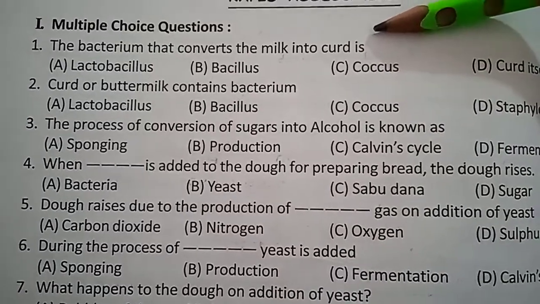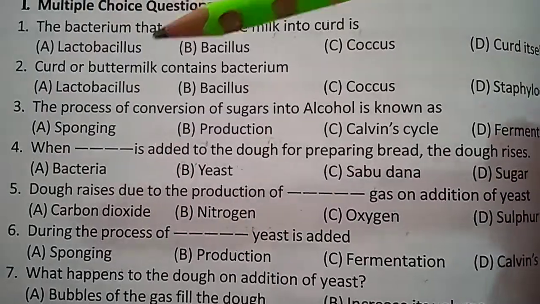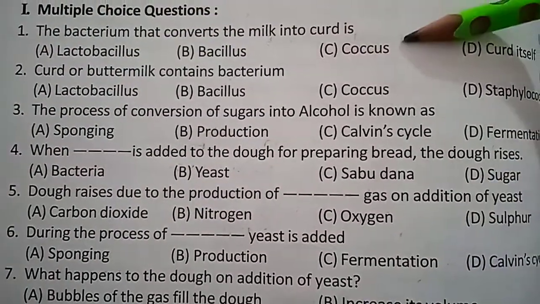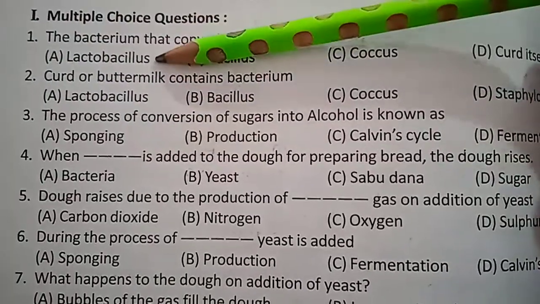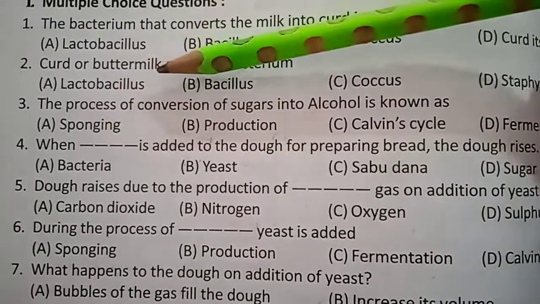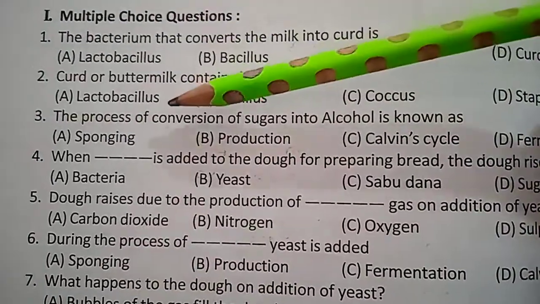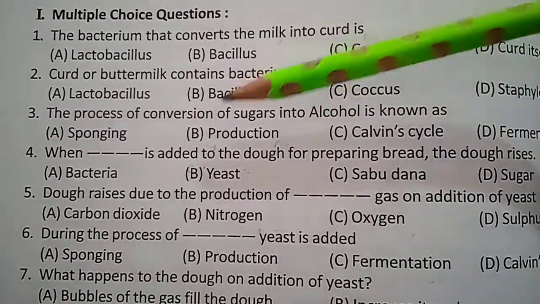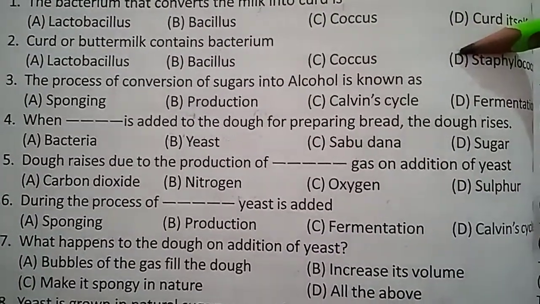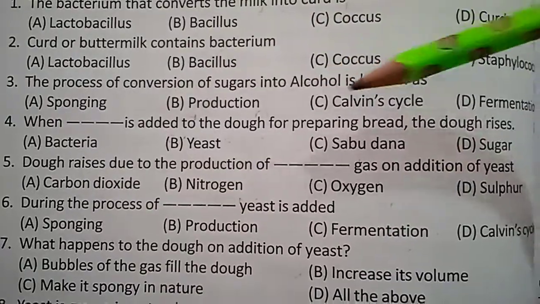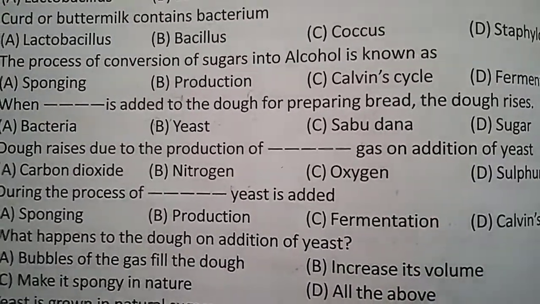Which bacterium is helpful for the conversion of milk into curd? Lactobacillus, Bacillus, Coccus, or curd itself? Lactobacillus. Curd or buttermilk contains the bacterium Lactobacillus. The process of conversion of sugars into alcohol is known as sponging, production, Kelvin cycle or fermentation. The answer is fermentation.